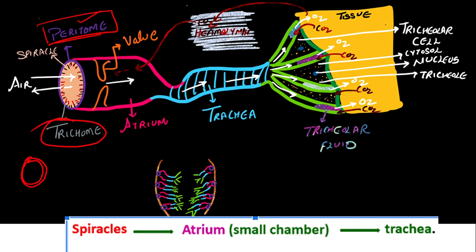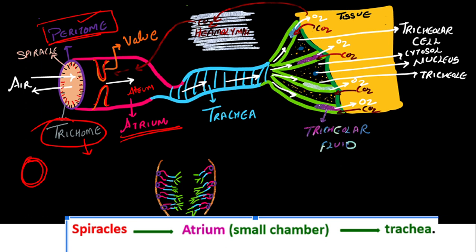Trichome. This we call trichome, which helps to filter the dust particles. Then you can see the valve present over here, which will allow movement only in one direction, right? So this leads to the atrium. Now this atrium is not similar to the atrium which you have studied in your 10th standard for our heart. Okay.